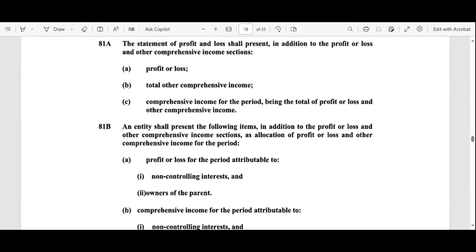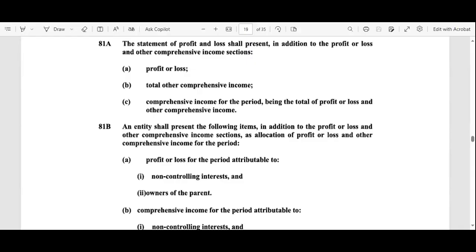We know that companies or organizations generate their income from different sources. One source is the operating income, which they earn by doing their main business, by selling goods and services.